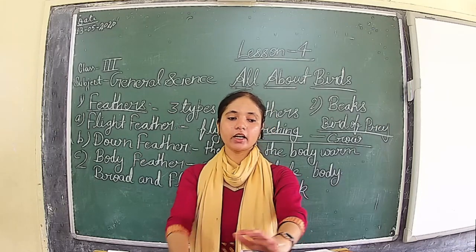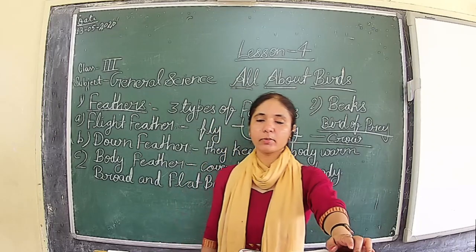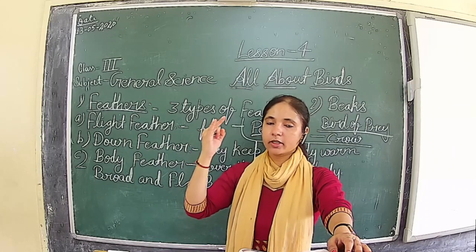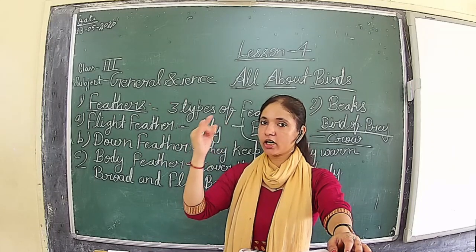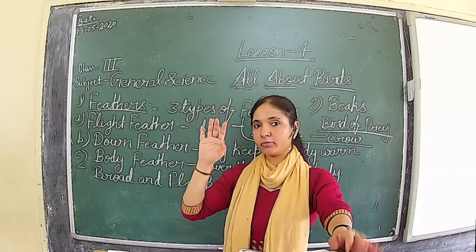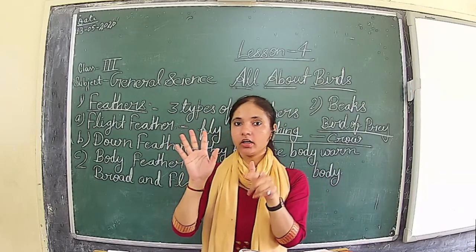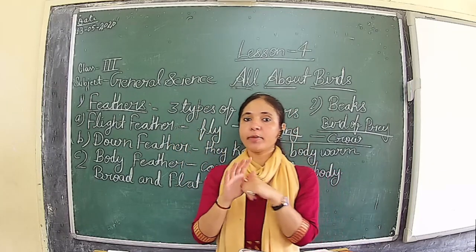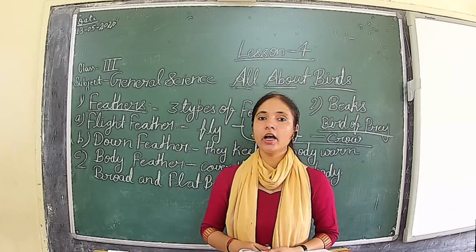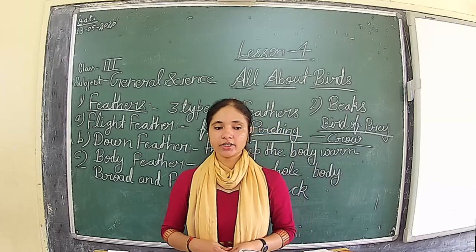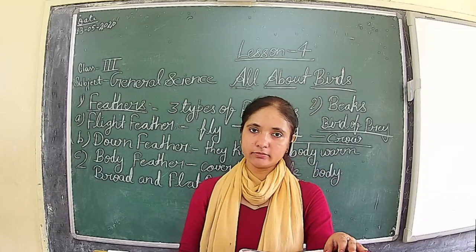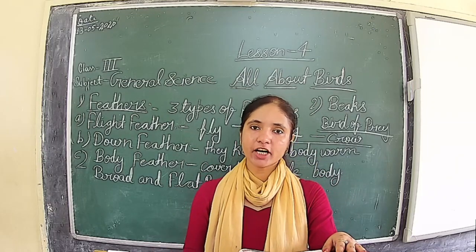Then we have seen different types of birds on the basis of feet and claws: the perching bird, scratching bird, bird of prey, climbing bird, swimming bird, and wading bird. Six types of birds, and how their feet and claws help them, we have learned here. The first one is the perching bird. The crow, myna, and sparrow come in this type.